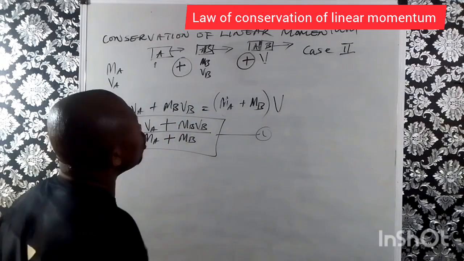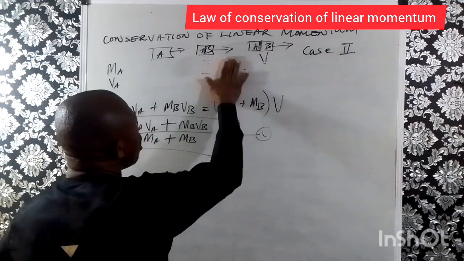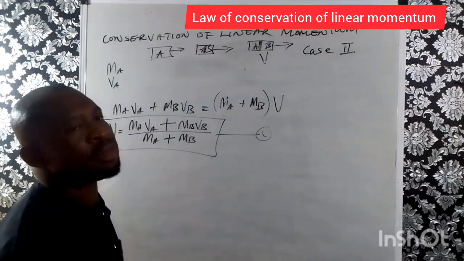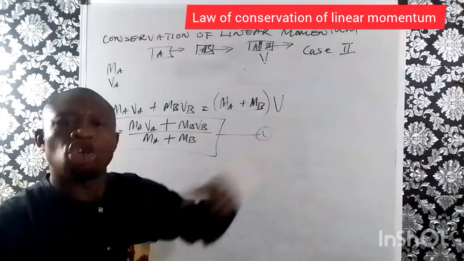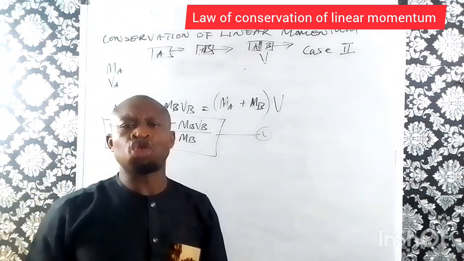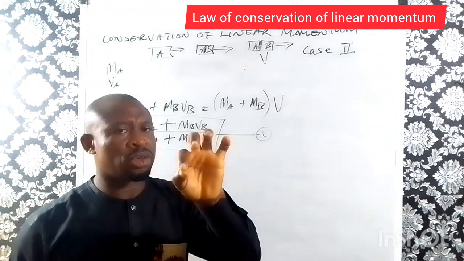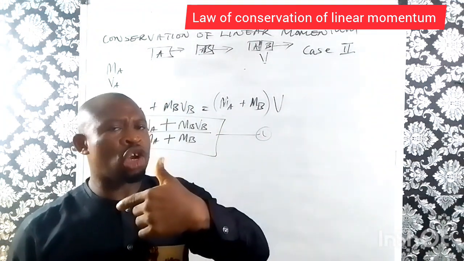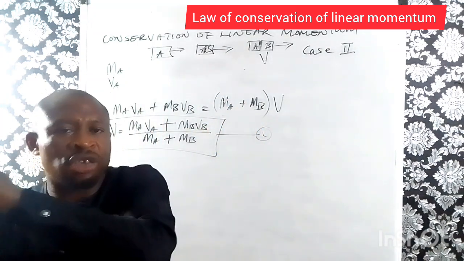Case 2, I will clean this and I will clean this also. In fact, let me clean all of this because my interest is on the sign. Now case 2 says, suppose the two bodies move in different directions before collision, and after collision they stick together and move in one direction.